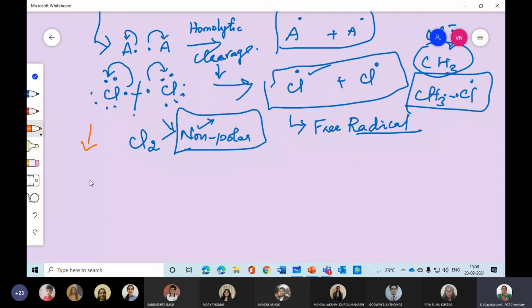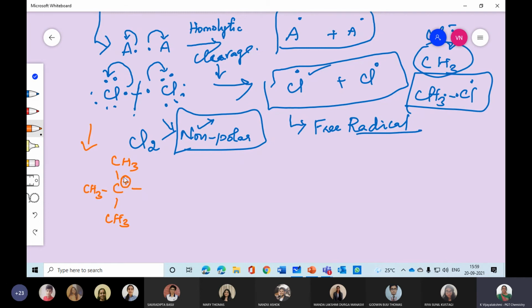In this homolytic point, just CH3. Carbon is attached with 4 valencies. In that 4 valency, I am writing CH3, CH3, CH3. So here there is actually a radical, the same group only, carbon attached with the same identical group, identical atoms.